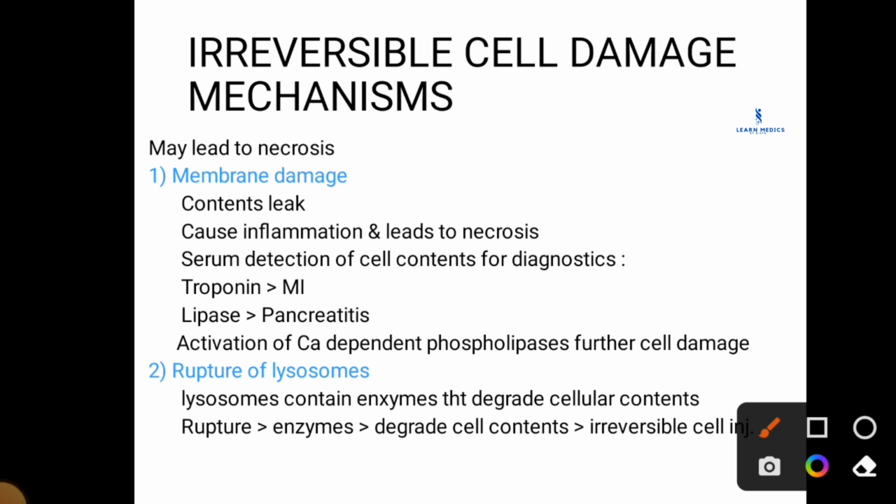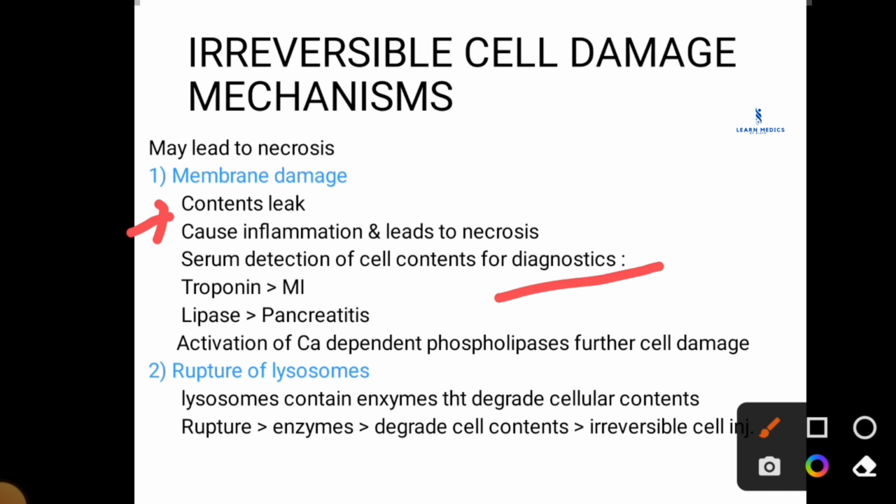The irreversible cell damage may lead to necrosis. So the first cellular change is membrane damage. Membrane damage means it leaks the contents from the cell. Lots of cell organelles leak out of the cell, leading to inflammation and necrosis. So a lot of cell contents are leaking, so they can be used as serum diagnostics for various diseases.